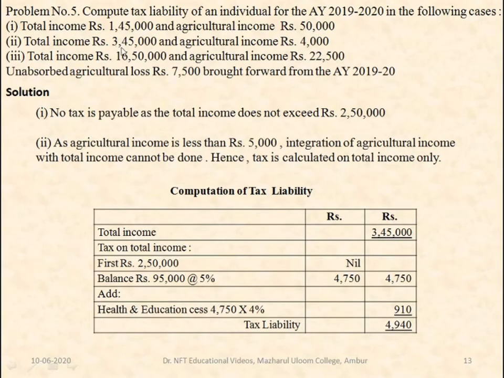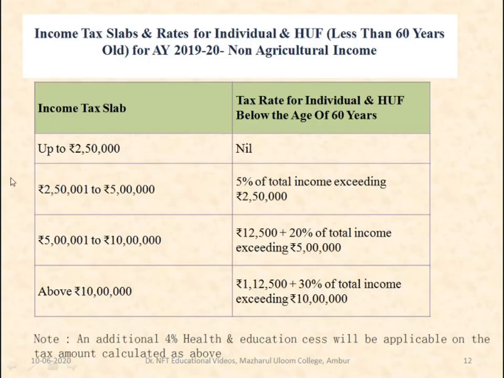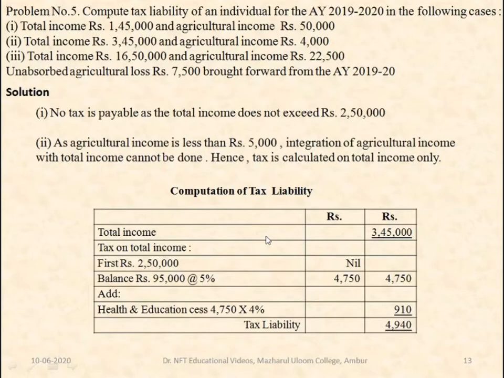So here 3,45,000 minus 2,50,000 is 95,000. For this 95,000, from 2,50,000 to 5 lakh, 5% you have to calculate. So now for this 95,000 you have to calculate 5% of tax.